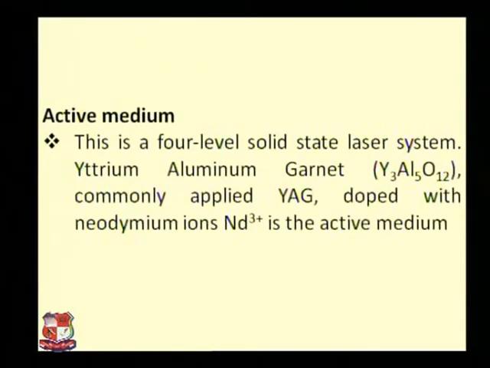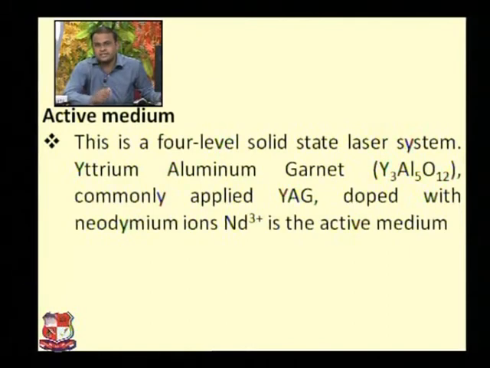Basically, this is a 4-level system laser. And the full form of YAG is yttrium aluminum garnet, commonly applied as YAG, which is doped with Nd3+ ion.